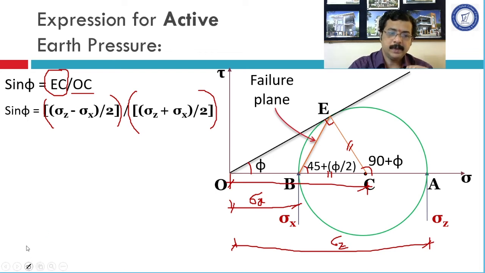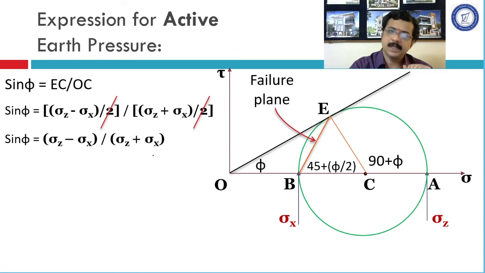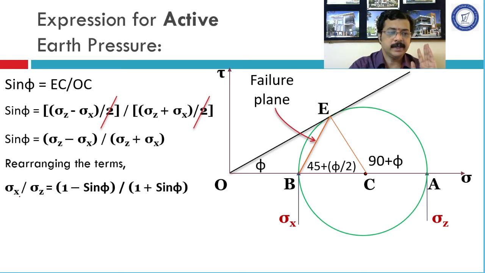Now the further step, this 2 and this 2 we can cancel. What will remain? Sin phi equal to sigma z minus sigma x divided by sigma z plus sigma x. Now rearrange the terms. We want to find out the relation between sigma z and sigma x, right? Phi is known to us. Hence rearrange the terms in such a way that we will be getting the relation between sigma z and sigma x. So ultimately what we get? We get this particular equation.